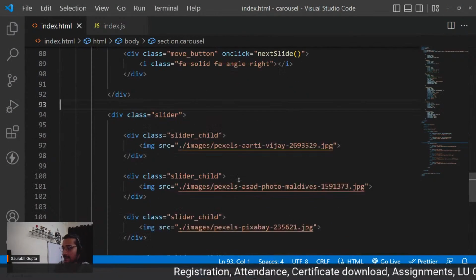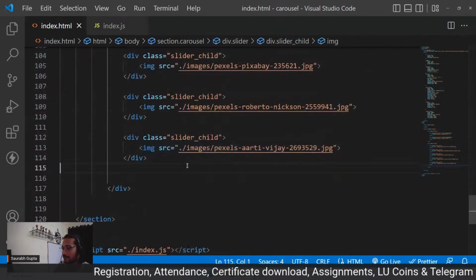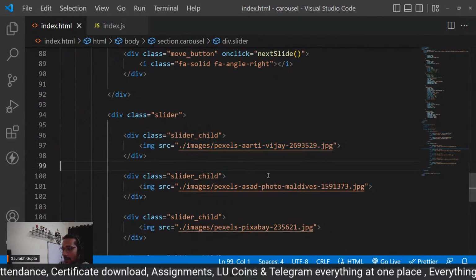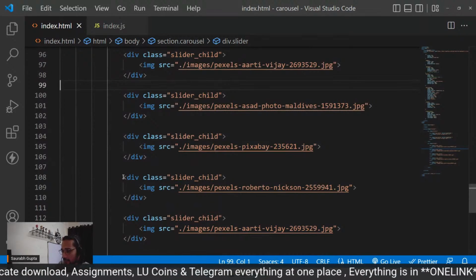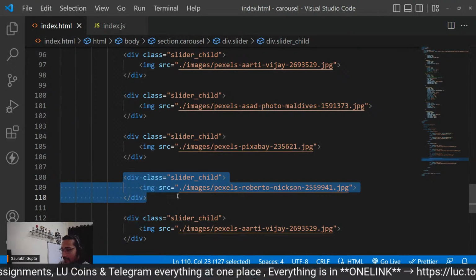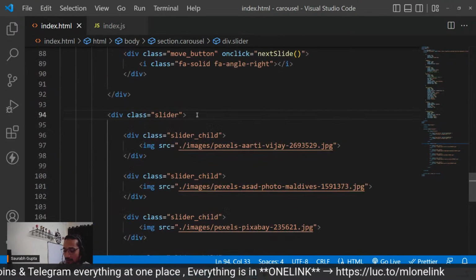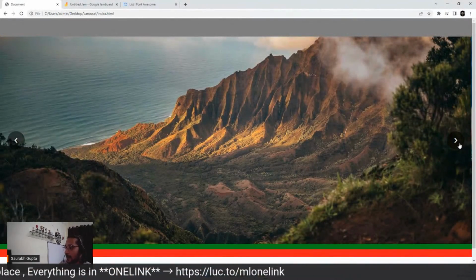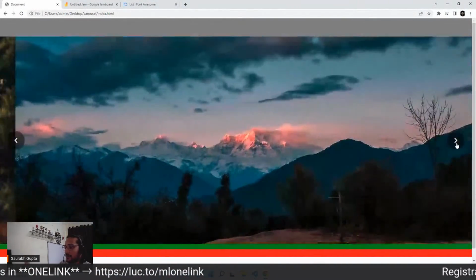This is the reason. My first image and my fifth image are same. There is a reason for it. Now what I'll do is, this one, I'll create one more copy of it and I'll move it in the start. Okay. But I want this to be my first image.